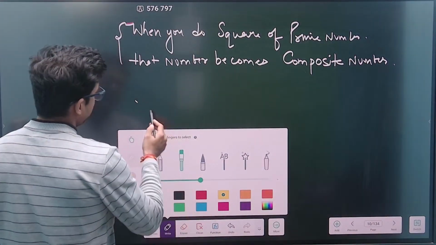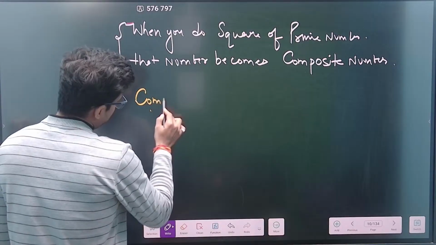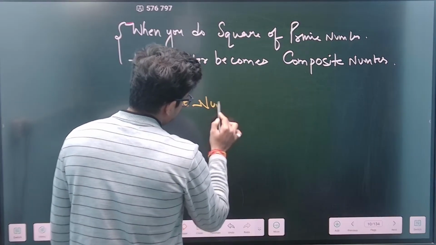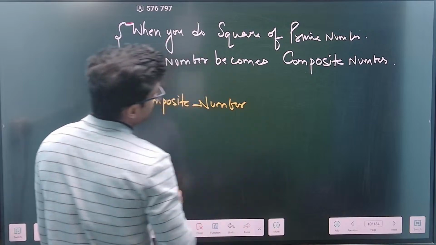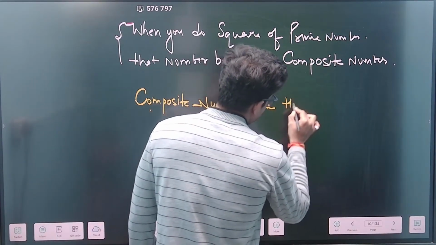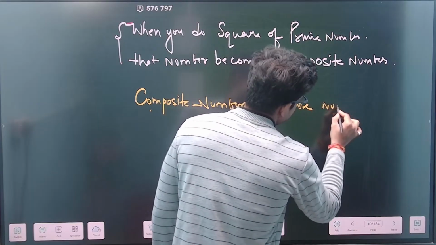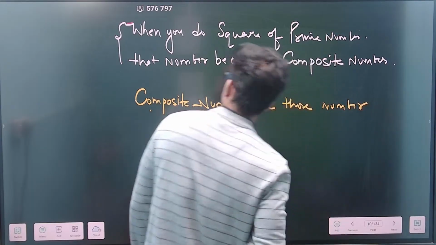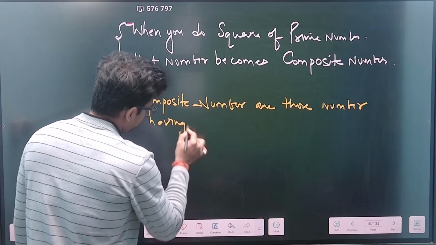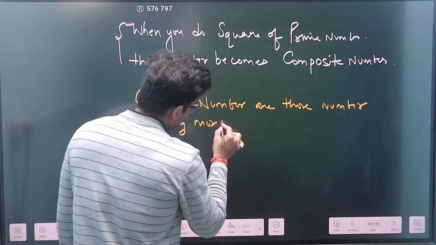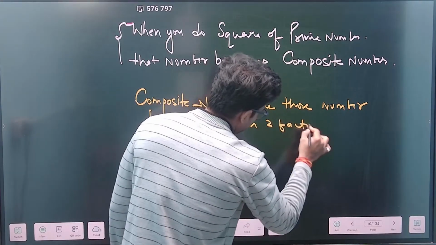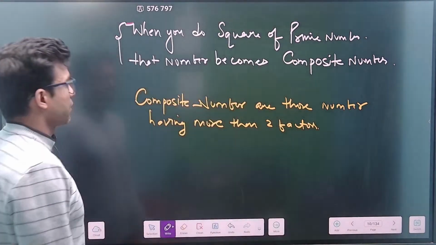Here I can say composite numbers are those numbers having more than two factors, as we have done right now. So this is the definition of a composite number.